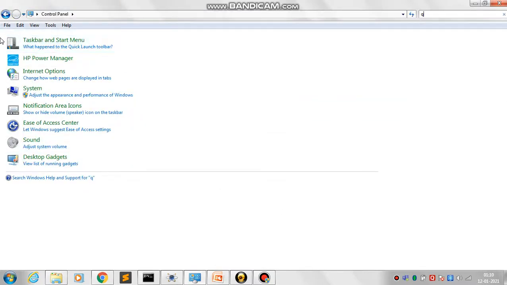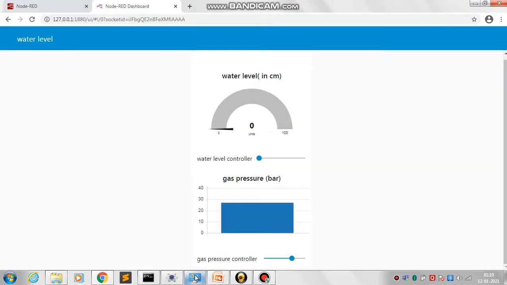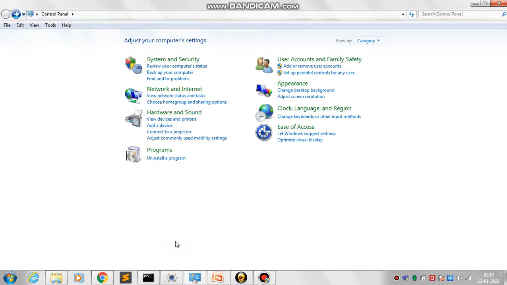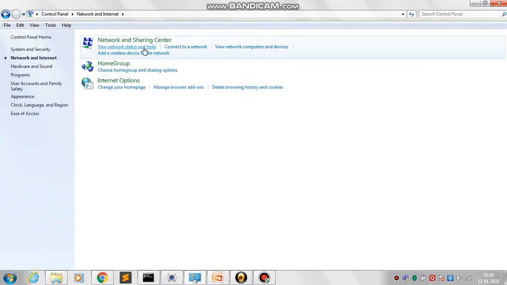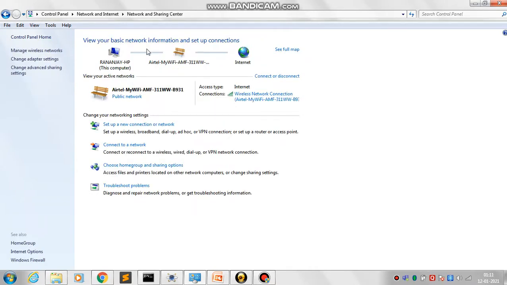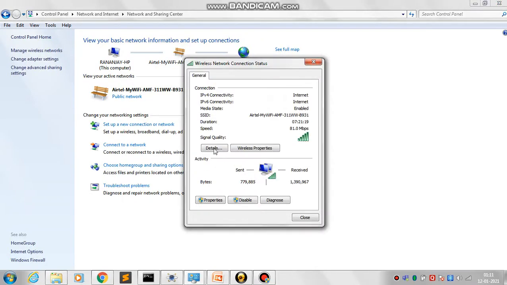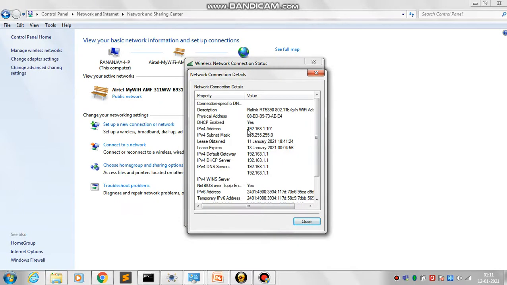Now to connect the mobile to the Node server, I went to the control panel, and then network and internet, and then view network status and tasks, and then details, and here is the IPv4 address, that is 192. So for connecting the mobile, we have to type in Chrome on the mobile 192.168.1.101:1880/ui.